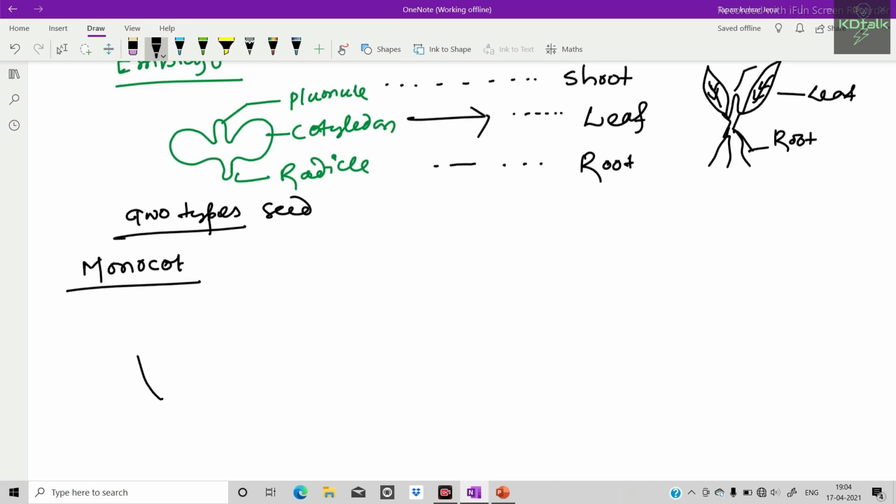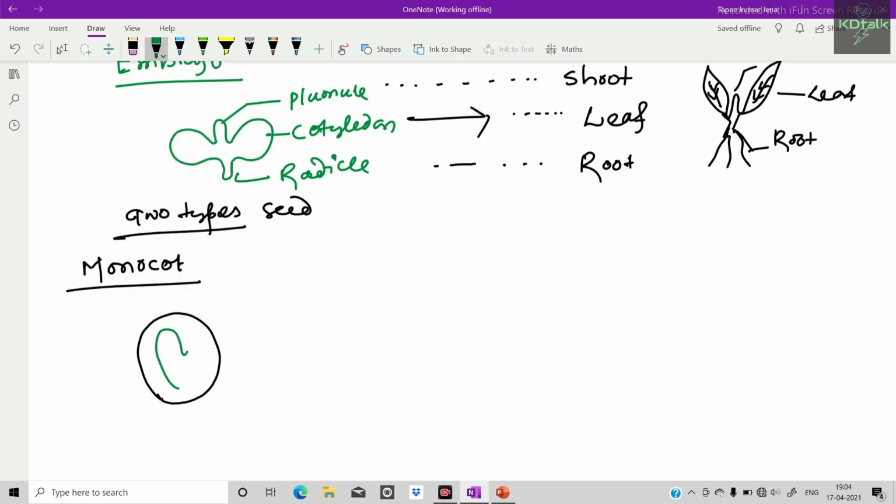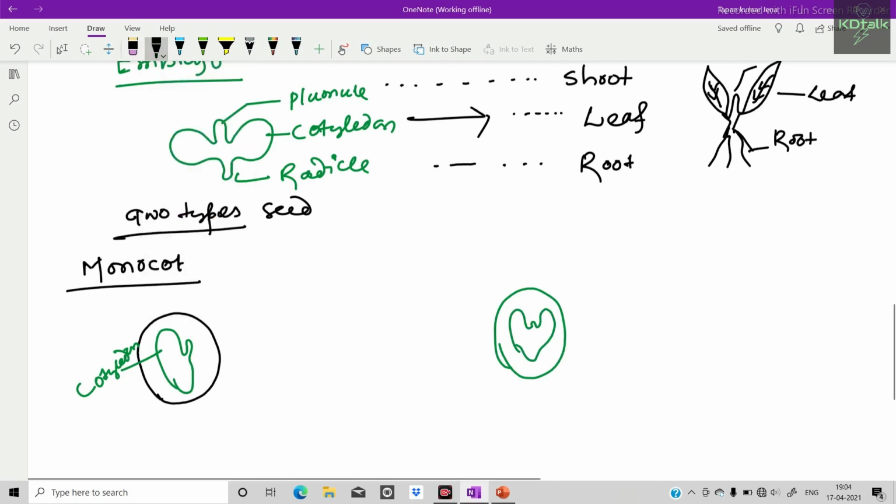Here the embryo consists of a single cotyledon. This is single cotyledon. Whereas in dicot, the embryo consists of two cotyledons. This is dicot.